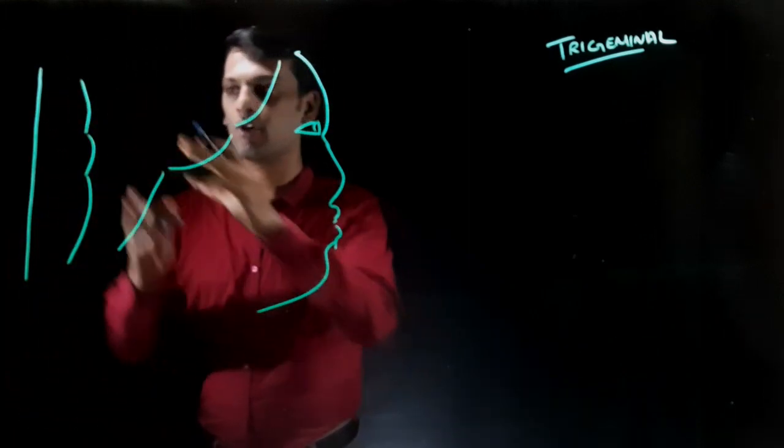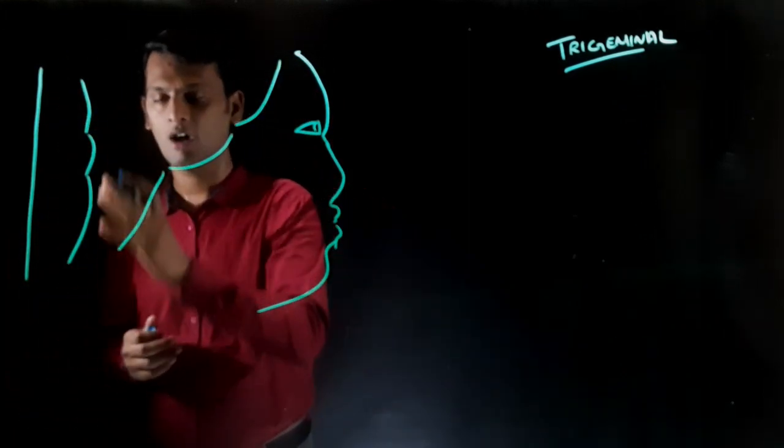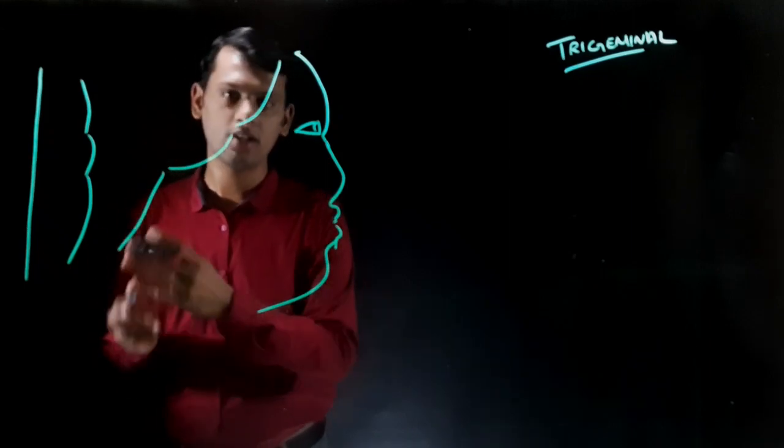On this side, this will be your midbrain, your pons, and your medulla oblongata extending into the cervical part of